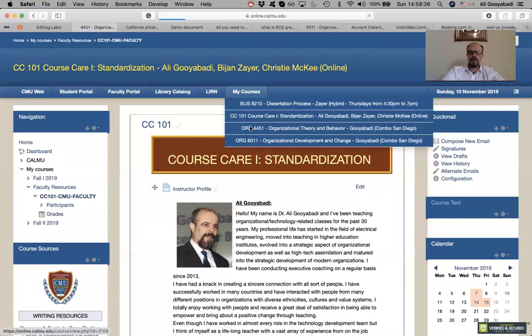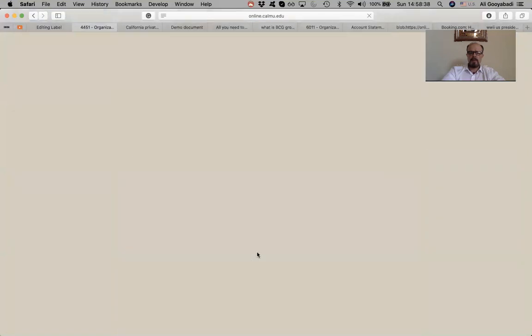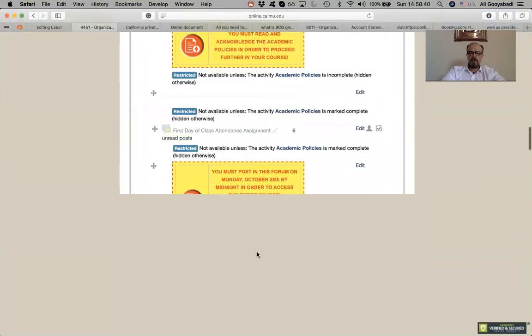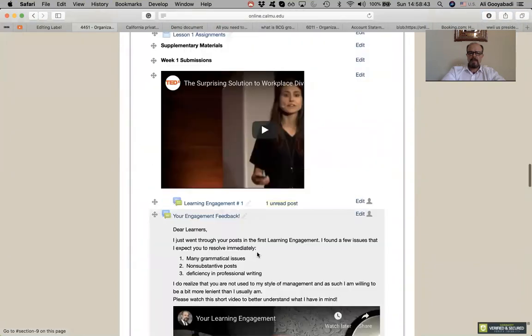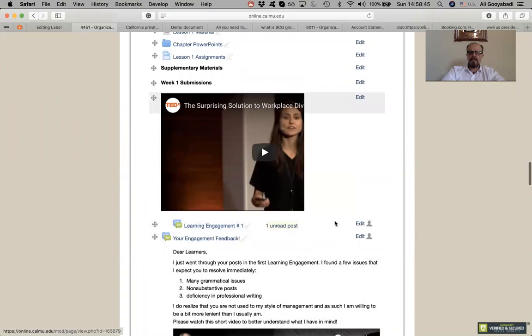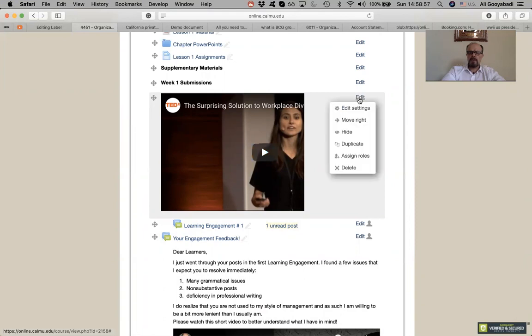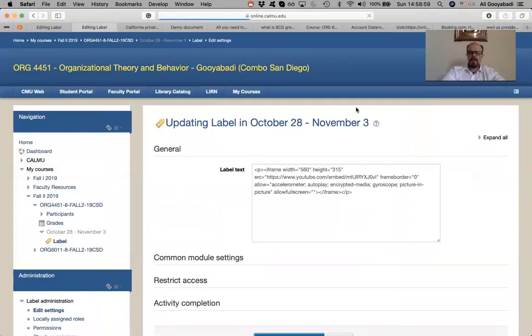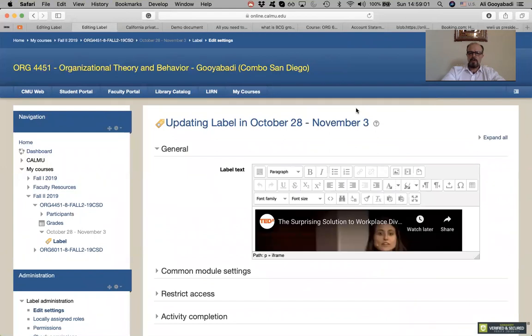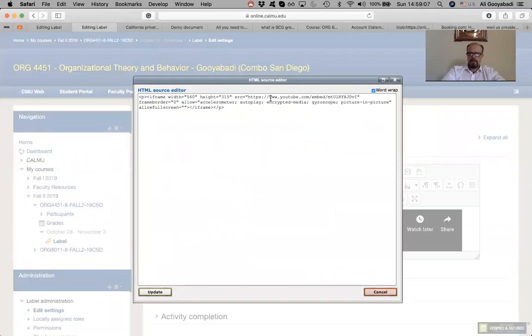This is 4451. So I'm looking at week 1. And in week 1, we see that this is another supplementary material that has been put in here. I can go and find out where it comes from, or I can copy the link to this. If you go to edit, obviously this does not show, it shows as an embed. So if you want to, you can go to the HTML source, and then here it is.